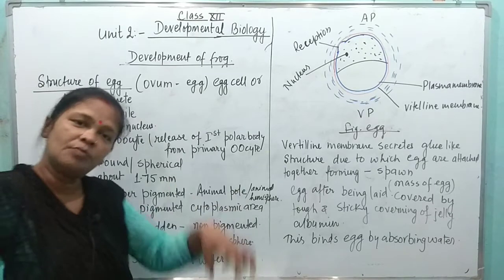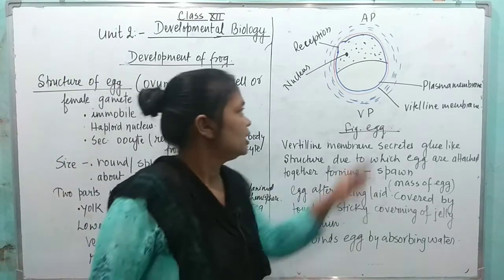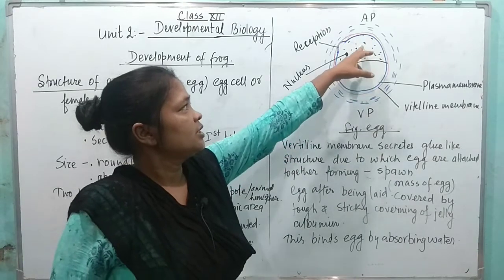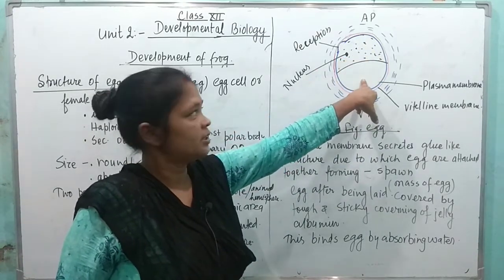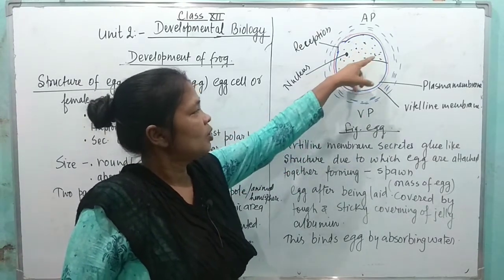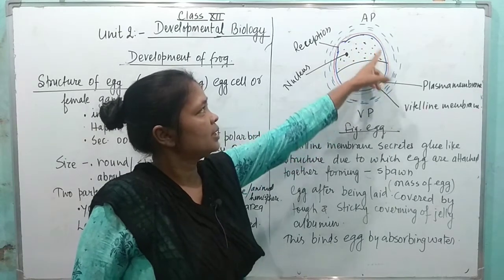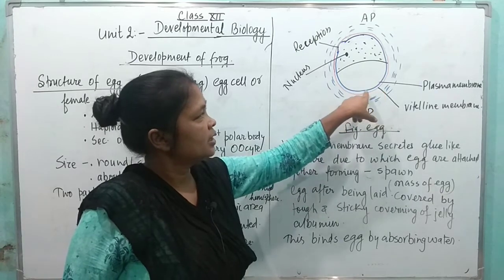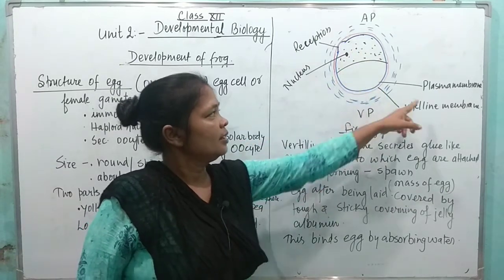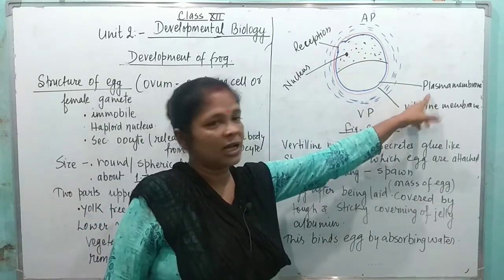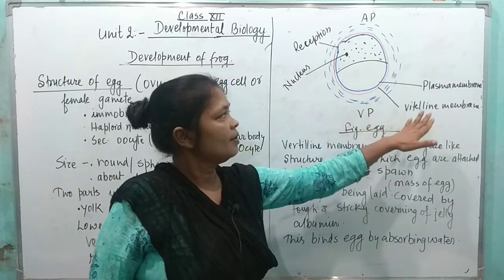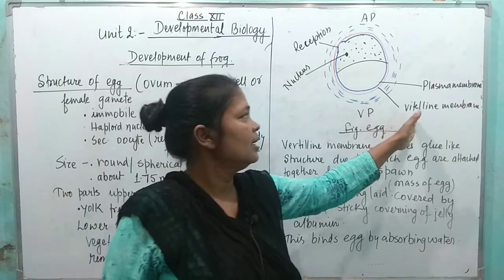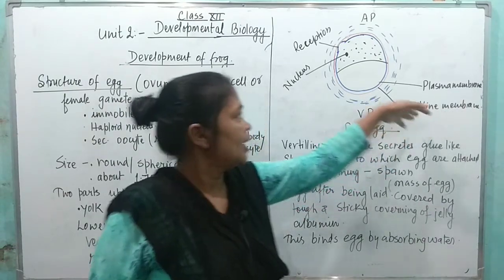It remains submerged in the water. This is the figure of the egg or ova, in which this is the animal pole and this is the vegetal pole. In the animal pole, this cytoplasm is pigmented, and this area is non-pigmented. This covering of the cytoplasm is the plasma membrane, and above the plasma membrane one more membrane is present, which is known as the Bennettin membrane.